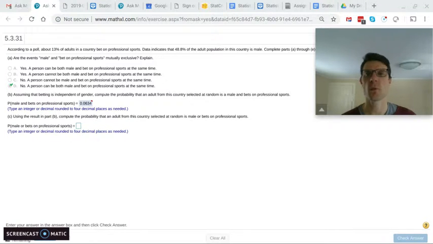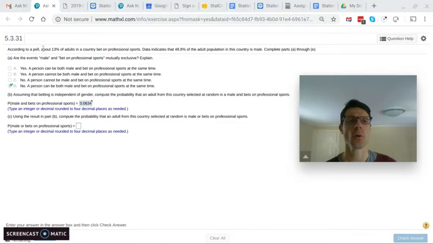Everybody, this is number 14 on section 5.3. So we have a poll. About 13% of adults are bettors, people that bet on professional sports. And about 48.8% of the population is male. So the question is, are the events male and bet on professional sports mutually exclusive?